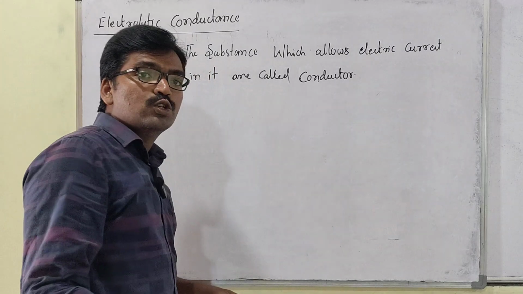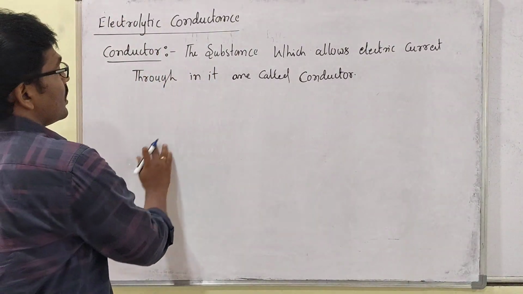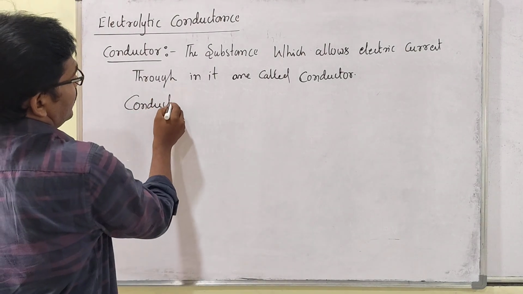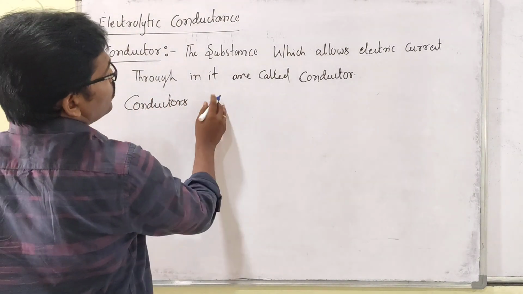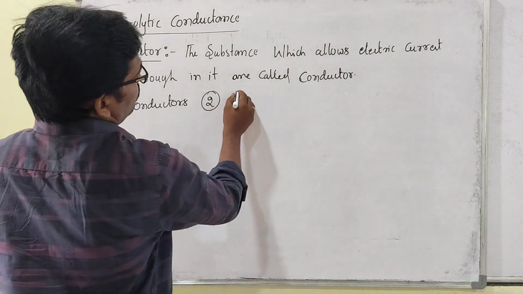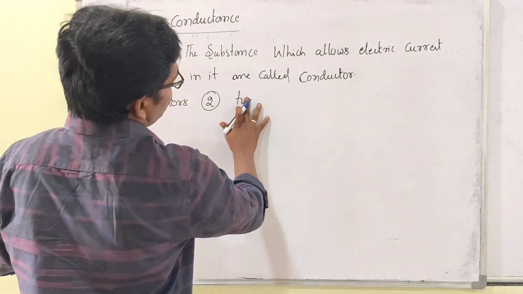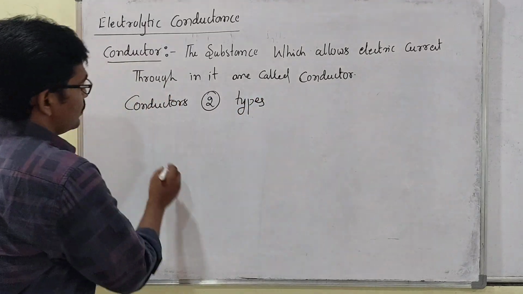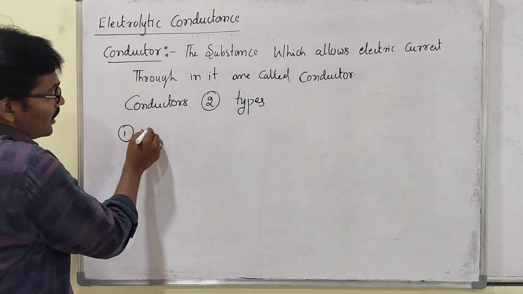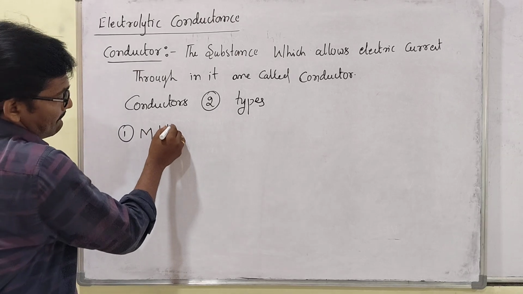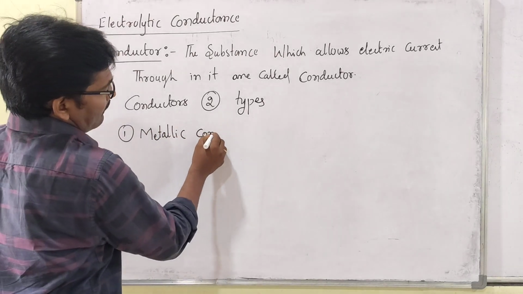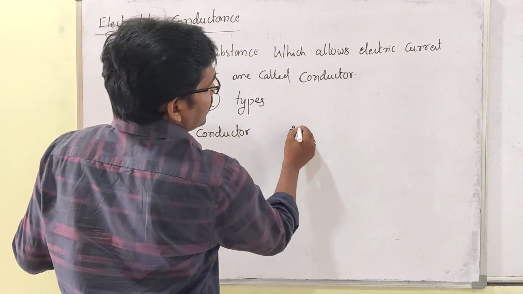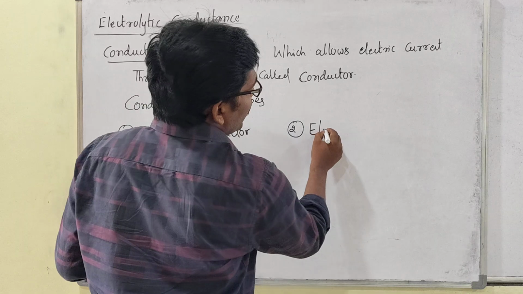So conductors are of two types. Conductors are how many types? Two types. What are those? One is the metallic conductor, and one more is the electrolytic conductor.